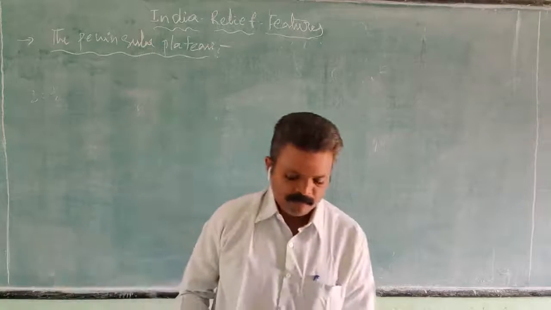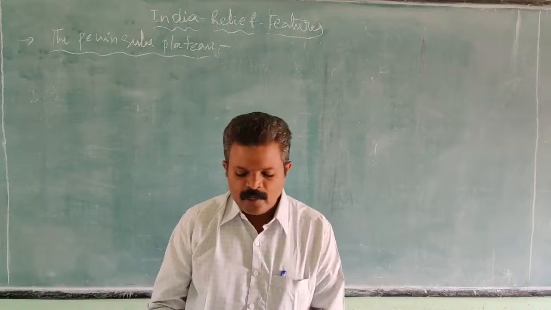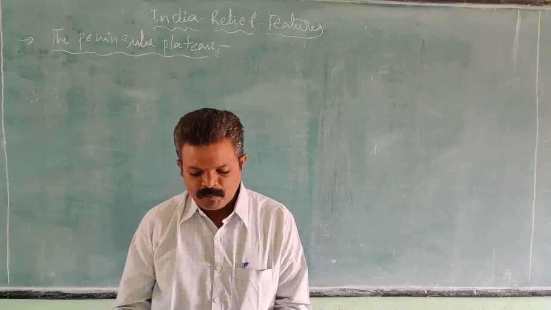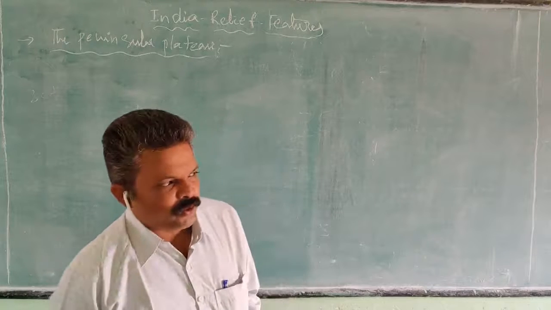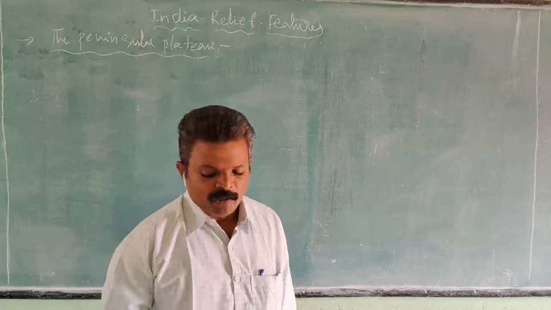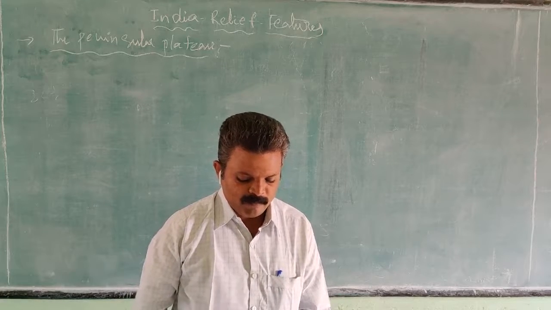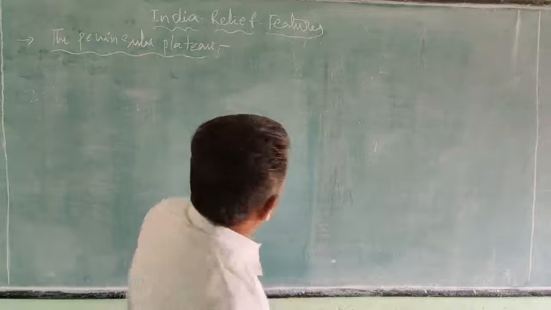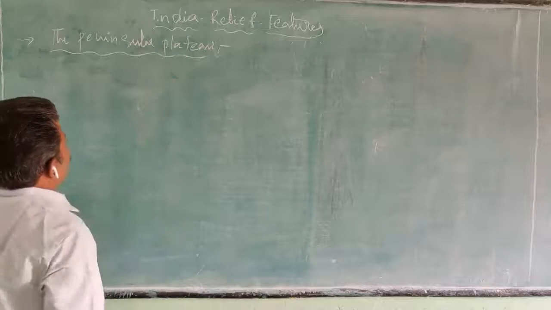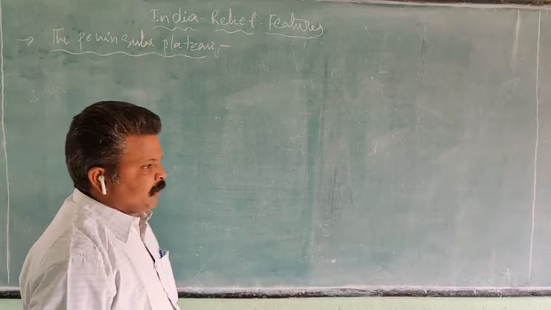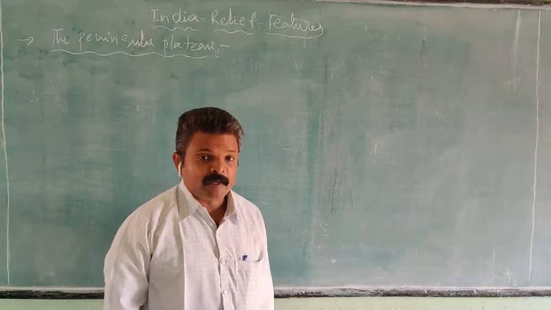This is also known as the Peninsular Plateau, and the Indian Plateau is known as the Peninsular Plateau, surrounded by water on three sides. It is located south of the Indo-Gangetic Plain, north of the Narmada River.